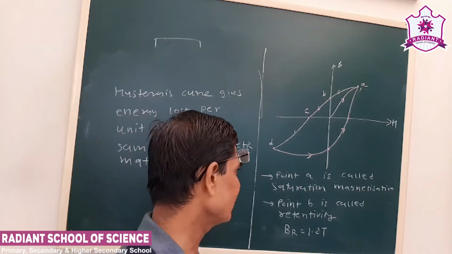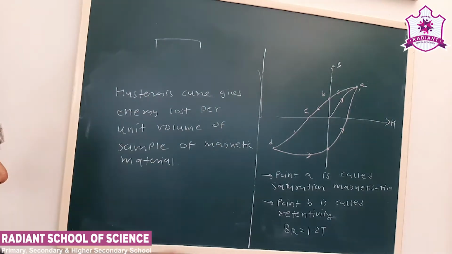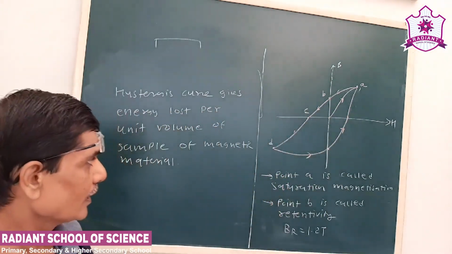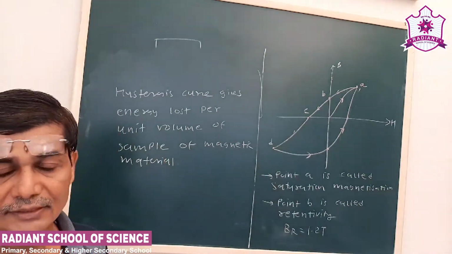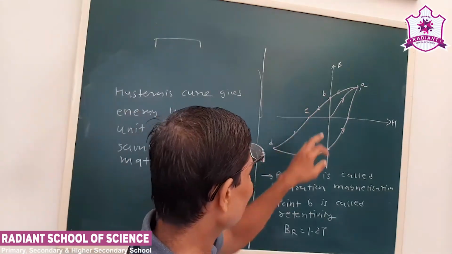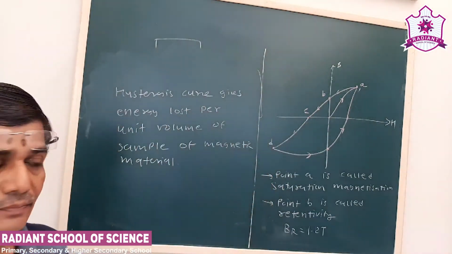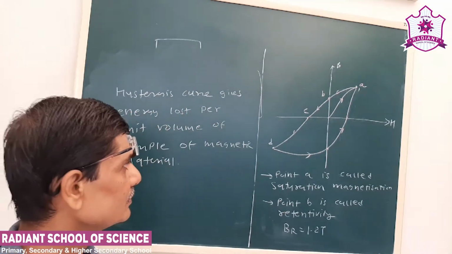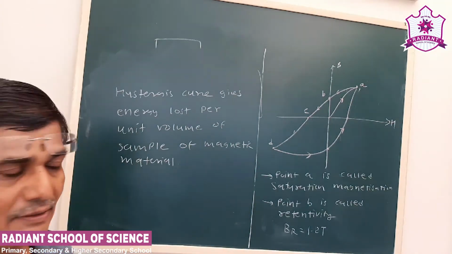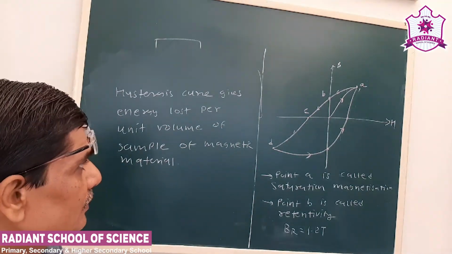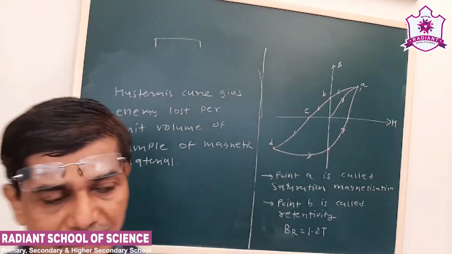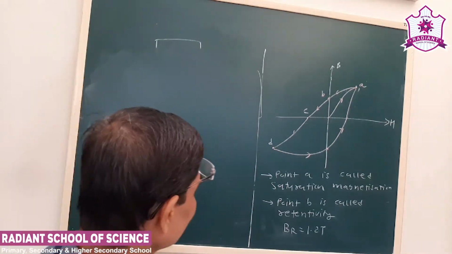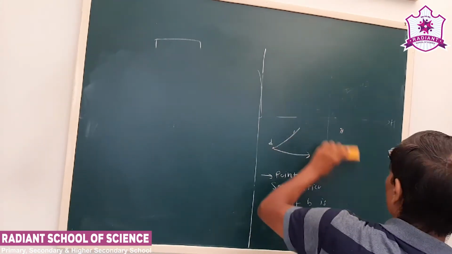Two important definitions we have seen. First is the retentivity, that is the value of B for H equal to 0. Then coercivity, that is the value of H for which B is 0. This is an important question that can be asked. We have to represent the graph properly with the nomenclature, then we can get the complete marks. This is how we study the magnetic property of materials.